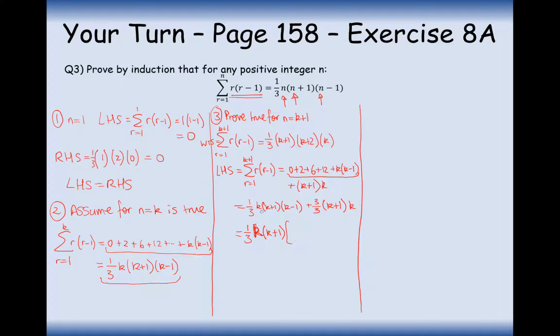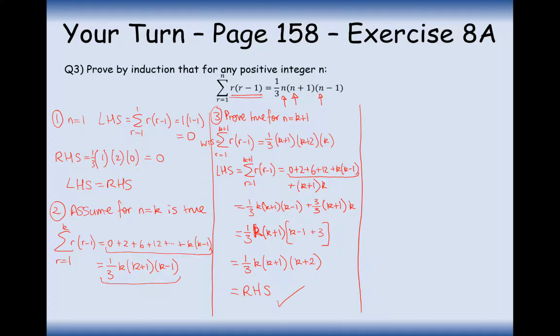In the left hand, we've got k minus 1, and in the right hand we've still got 3. So finally this is going to be a third k, k plus 1, k plus 2, which is exactly what we wanted on the right-hand side of what we wanted to show.